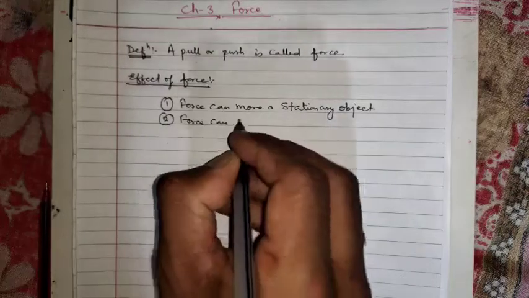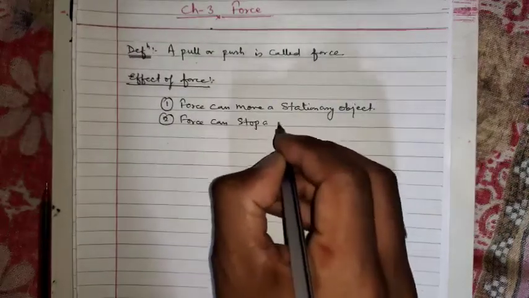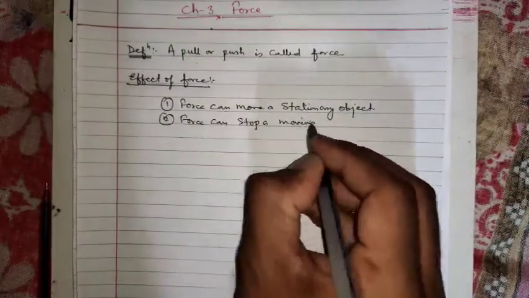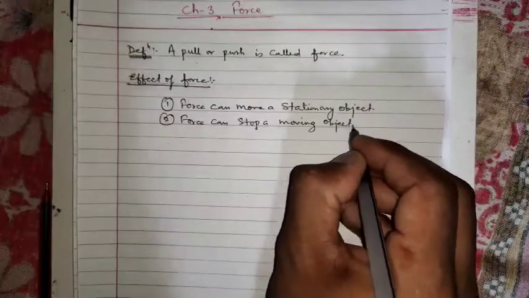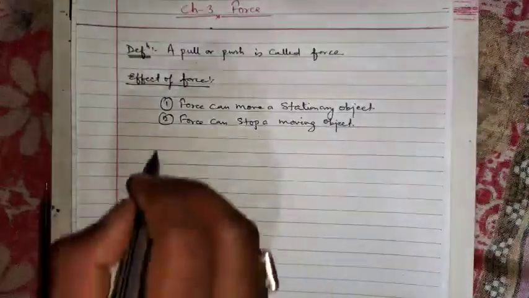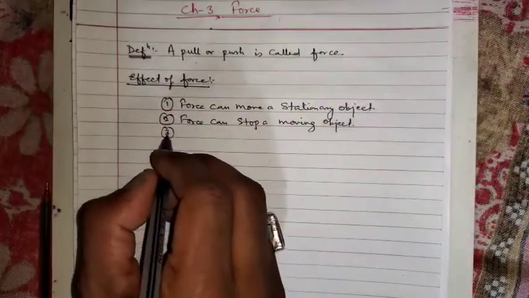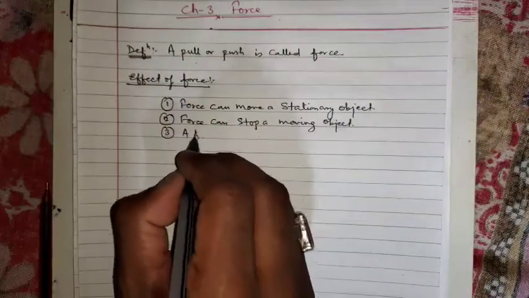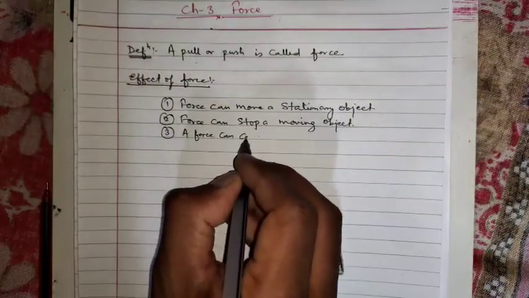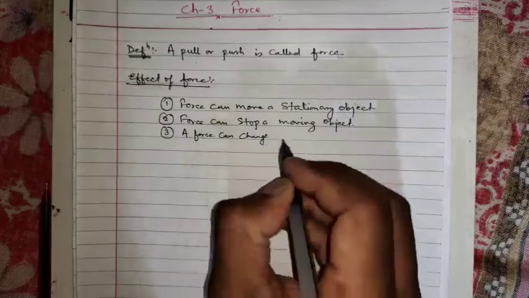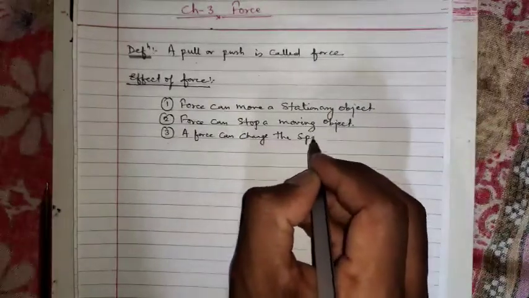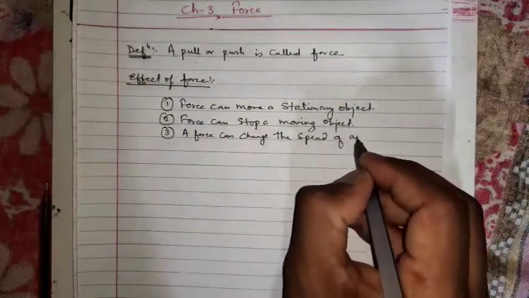The second thing, the opposite of the first point: force can stop a moving object. If an object is moving, a force can stop that object. The third one is force can change the speed of an object.